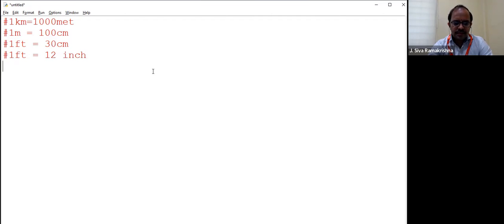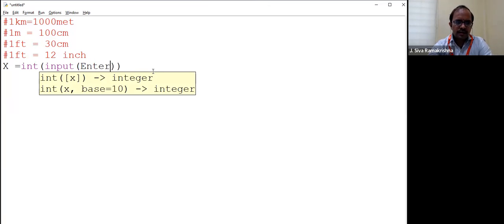So let the distance be capital X. So will the distance be a string or an integer? It is always an integer. So input: you may ask the user to enter the distance between which two cities.